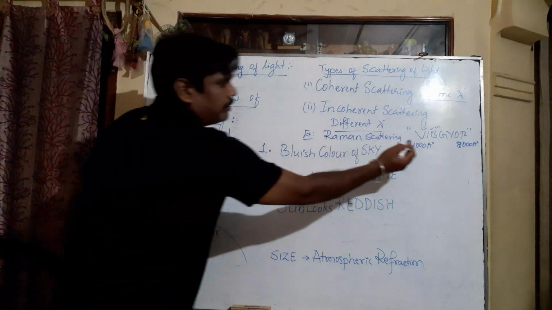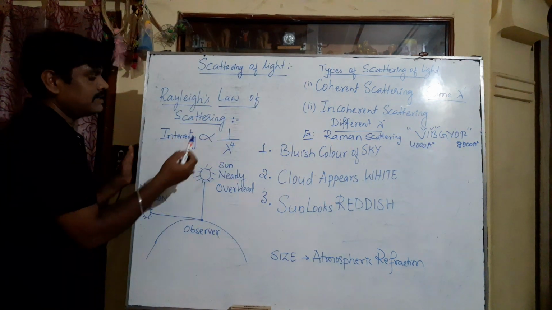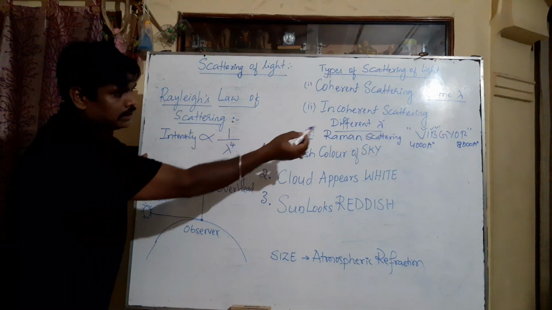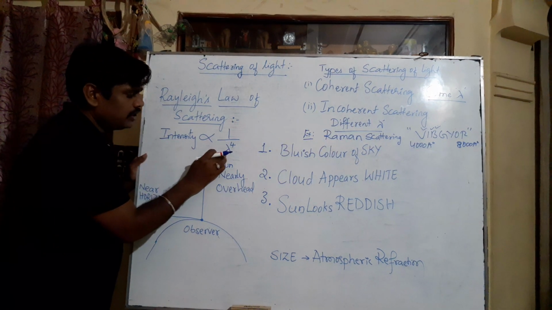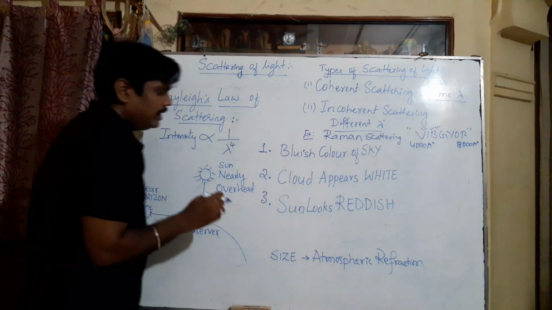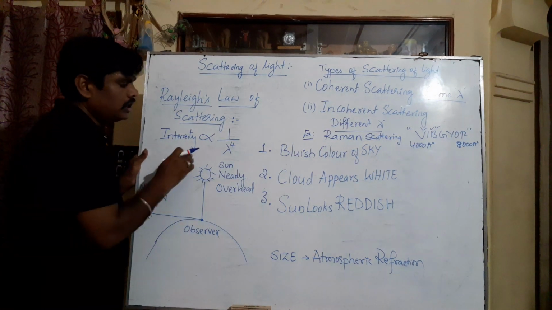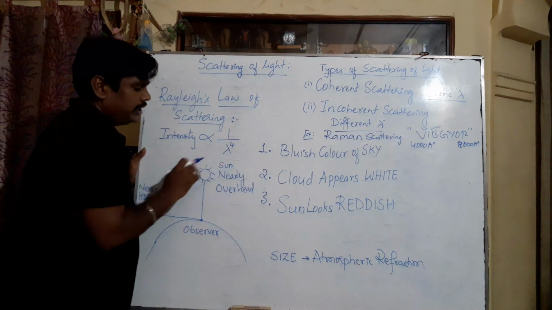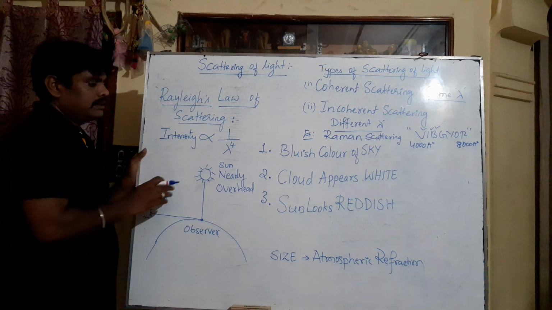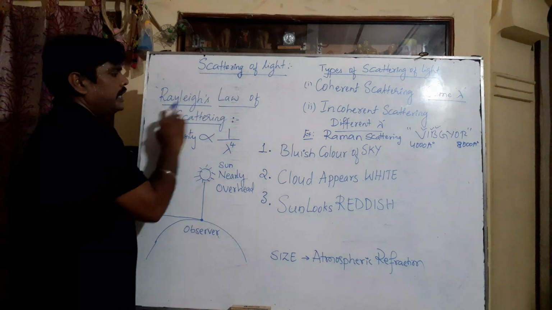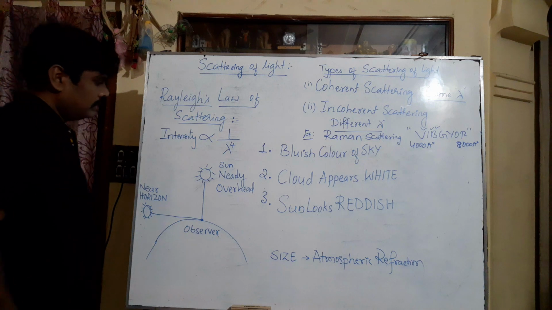Which are the longer wavelength colors? Red, orange, yellow. They are least scattered, and the shorter wavelength colors are most scattered. That's why in the atmosphere we are not seeing violet but we are seeing blue, because violet is not as observable as blue. The sky always appears blue because of Rayleigh's law of scattering, or simply scattering of light.